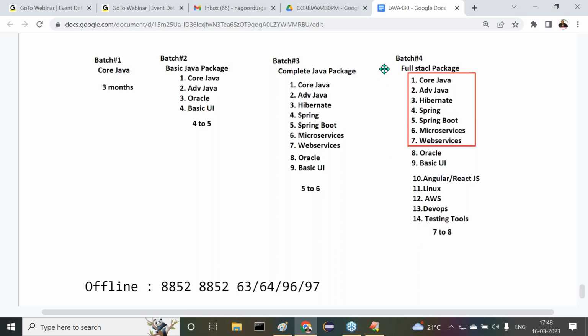Sir, are all of you getting it or not? So nowadays, everybody is looking for the full stack Java development option. Right? It may take nearly seven months minimum. 7 to 8 months it will take minimum.